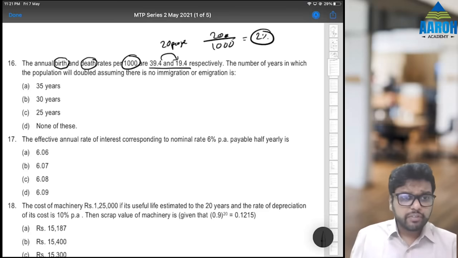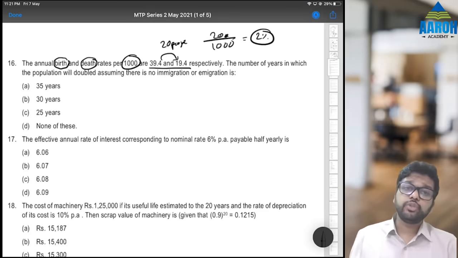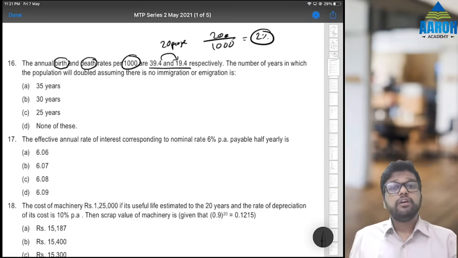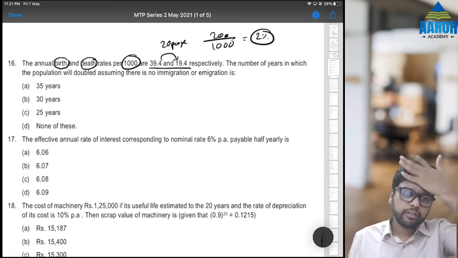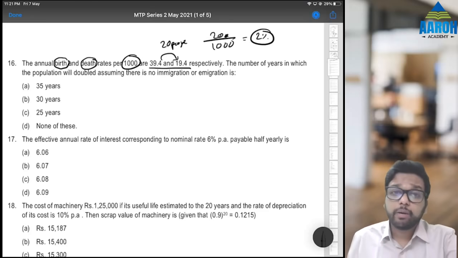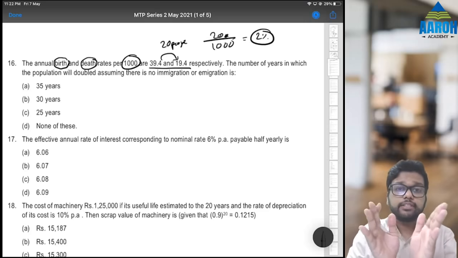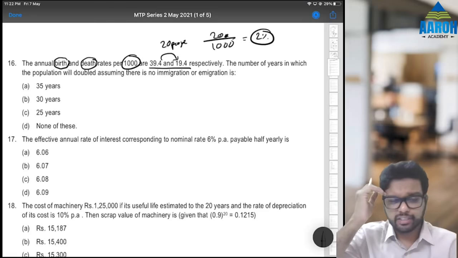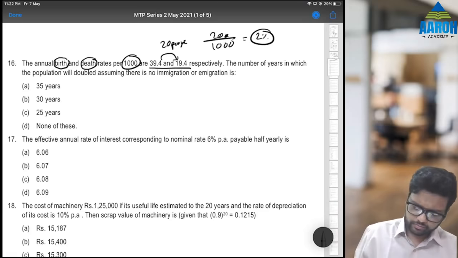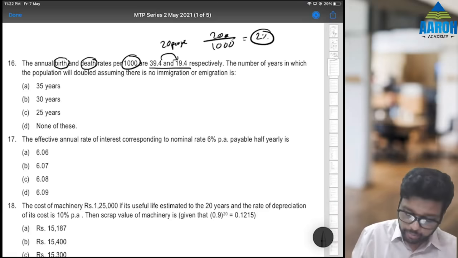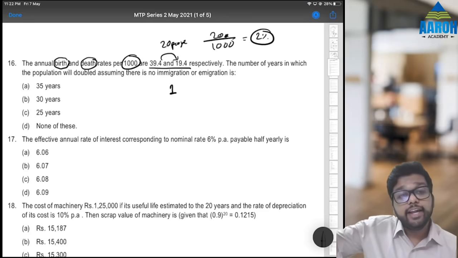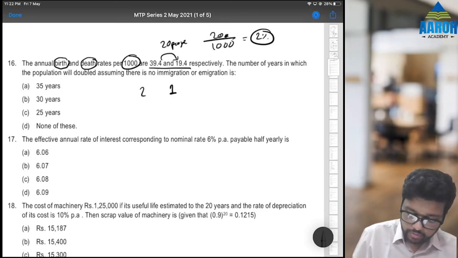The number of years in which population will be doubled, assuming there is no immigration or emigration. That is, no people come to our country, no people get out of our country. So in how many years will the population double? Now obviously population will take form of compound interest, because it will be compounded. As population increases, it will keep on increasing more and more, right? So let's say initial population is 1, principal is 1. We need ending population to be doubled, that is 2.